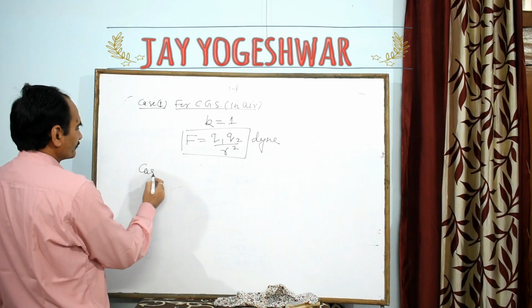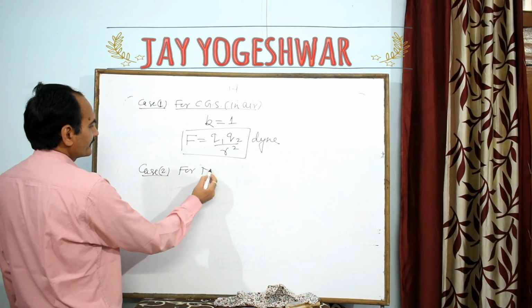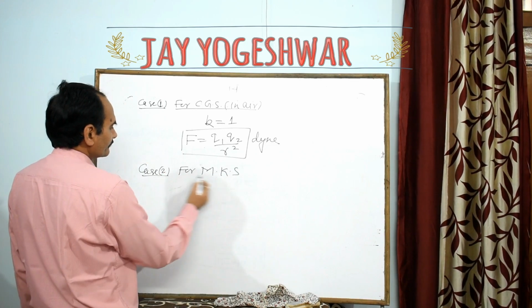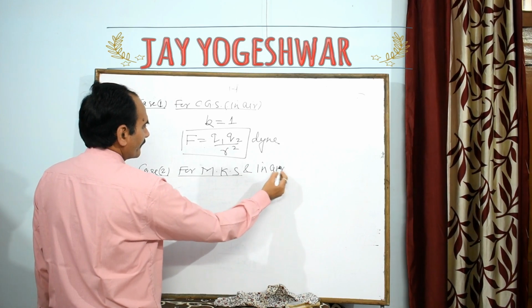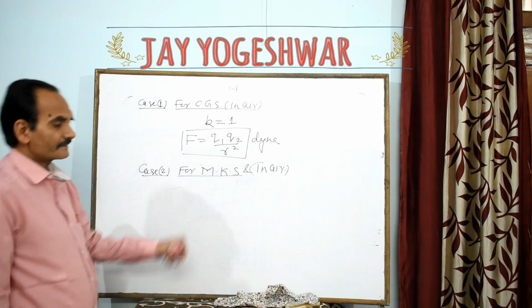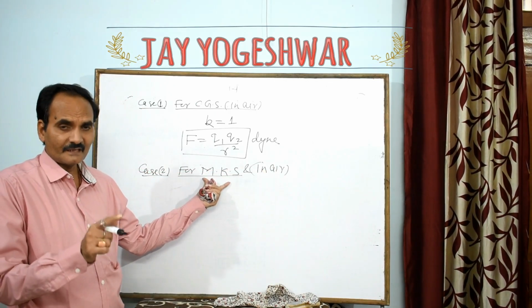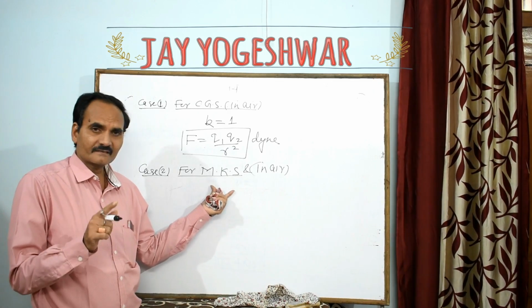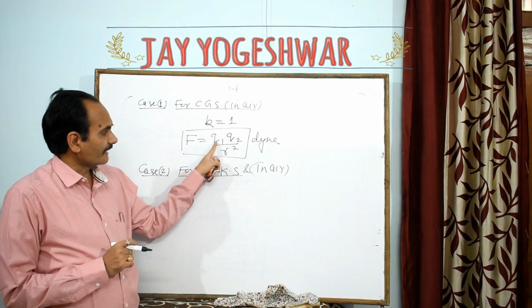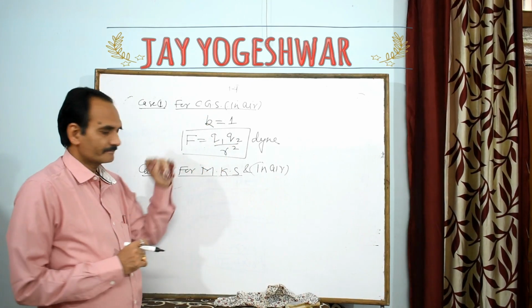Case number 2, for the MKS system and in air. The charge is placed in air, but we are measuring in the MKS system. The unit of charge here will be taken as Coulomb and the distance is taken in meter. In CGS, the charge is taken in stat Coulomb and r is measured in centimeter.